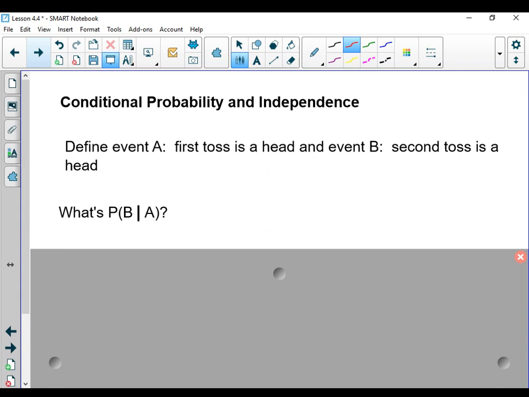In other words, I get heads on the second toss, given that A happened. Or in other words, I got heads on the first toss. So this I know. I want to know then what's the probability that I get heads the second time. Well, let's think about it. If I get heads the first time, and then I start over, as soon as I start over, the probability of getting heads is 1/2. Because when I flip the coin again, it's still either heads or tails.